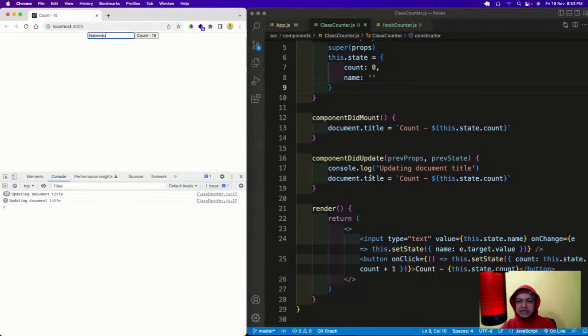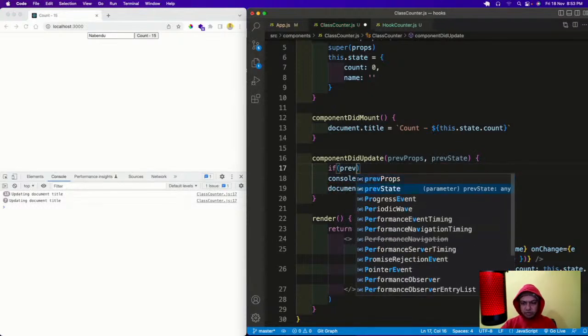In bigger apps, this is known as performance optimization. It is not good for performance optimization that componentDidUpdate is also running. If I am changing this, it is also running that. So we have to make some changes in this code so that it should only run if the count is changed. So how do we do that? For that we'll take help of the previous state. Okay, so we'll do that.